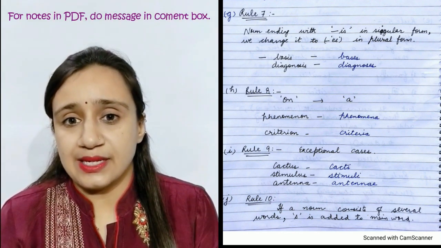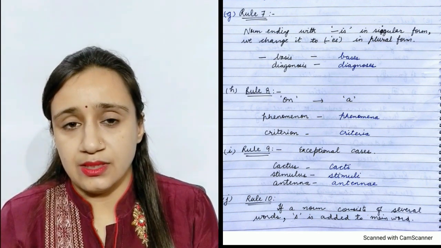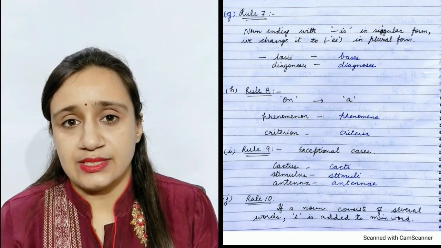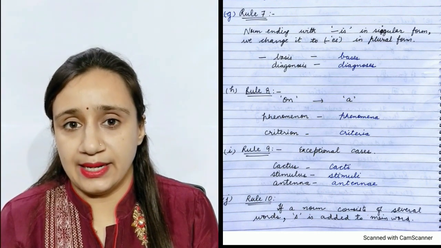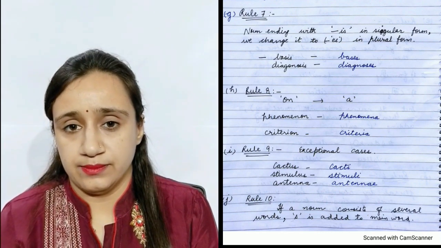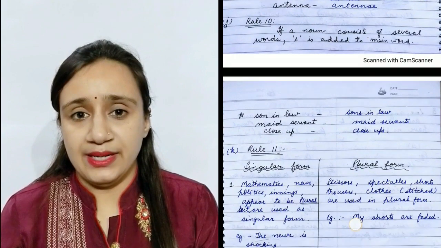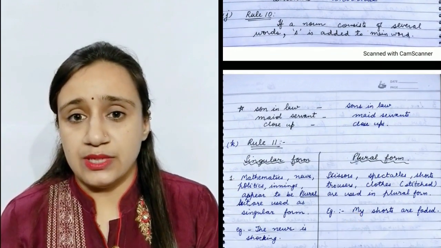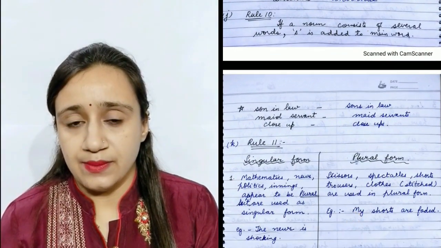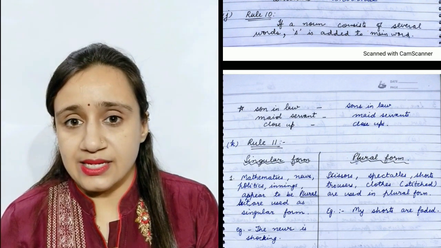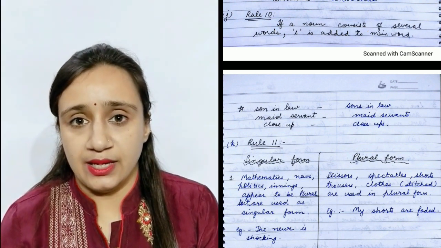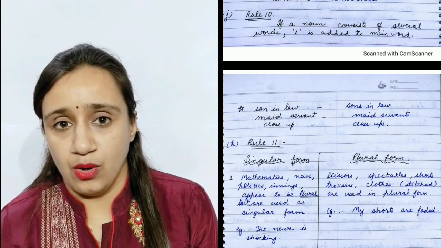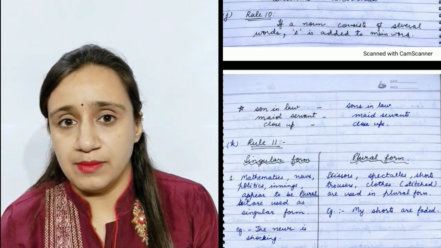There are some exceptional words which are as follows. Stimulus will become stimuli, antenna will become antennae and so on. Rule number 11. When a noun is made up of several words, the s is added to the main word. For example, son-in-law, sons-in-law, maid servant, maid servants.